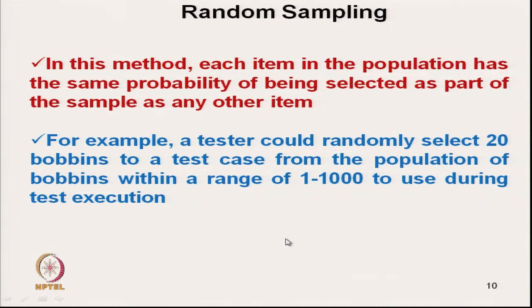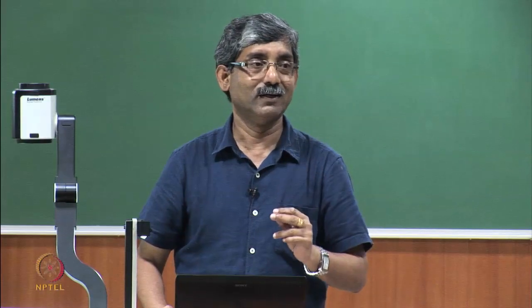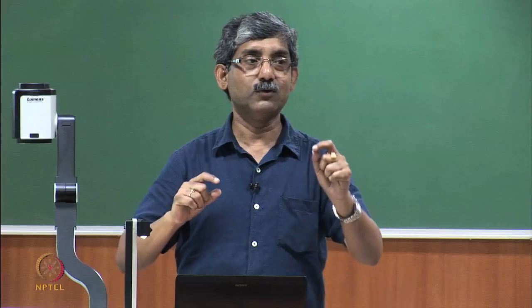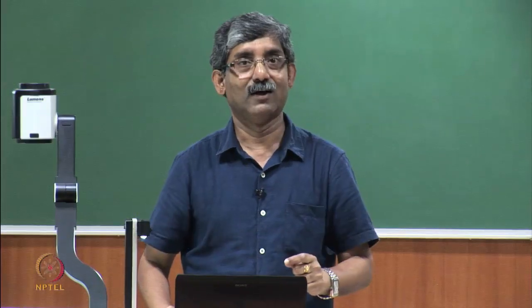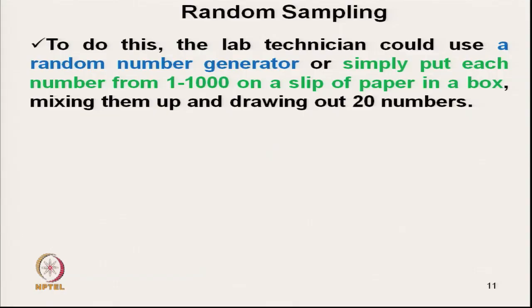So, how to do that? What will he do? He can use 2 techniques. One is he can generate random numbers. From 1 to 1000, 20 random numbers can be generated and he picks the samples.